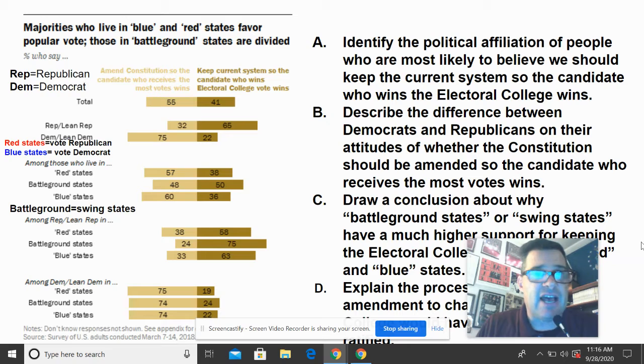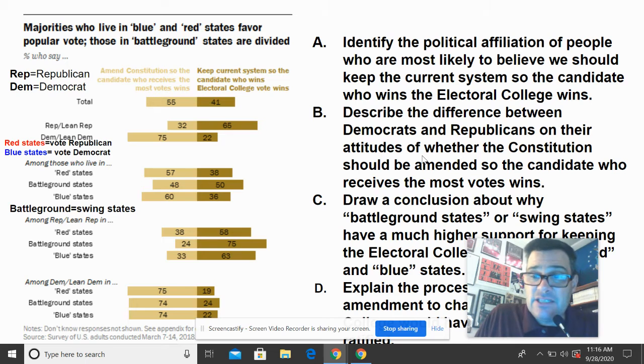Notice on the left-hand side, it's the percentage of people who believe that amending the Constitution so the candidate who receives the most votes wins. And then keep the current system, so the candidate who wins the electoral college wins. That's on the right-hand side. Then you have lean Rep, which means people that vote Republican plus Republicans. And then you have lean Dem, which means Democrats and people that lean Democrat. Maybe they call themselves an independent, but they lean Democrat.